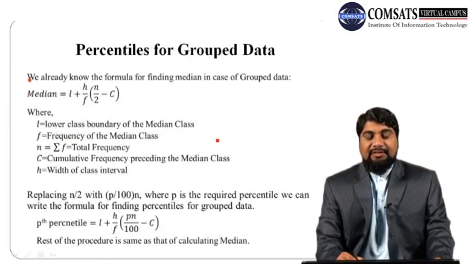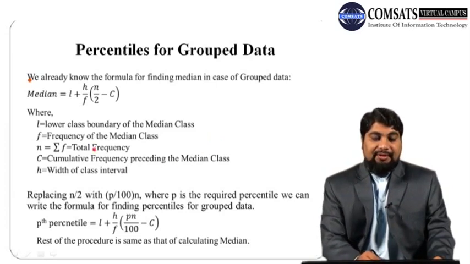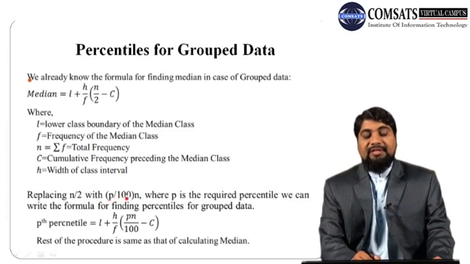Now let us discuss the method of calculating percentiles for grouped data. We already know the formula for calculating median in case of grouped data. Median equals L plus H over F times n by 2 minus C, where L is the lower class boundary of the median class, F is the frequency of the median class, n is equal to summation F, which represents the total frequency, C is the cumulative frequency preceding the median class, and H is the width of the class interval. So replacing n by 2 with p over 100 times n